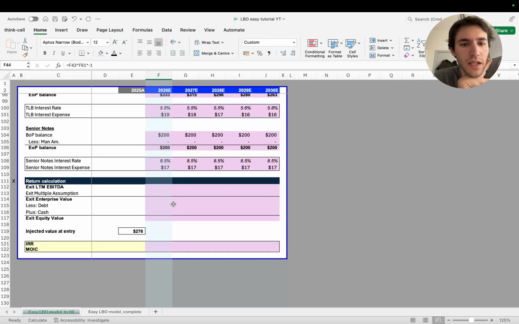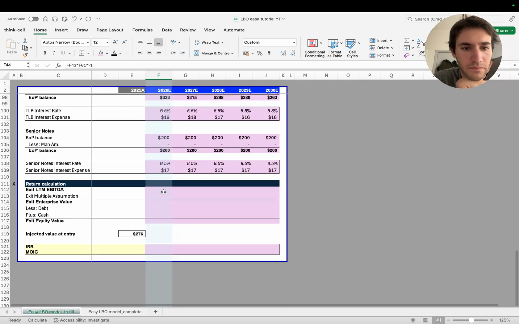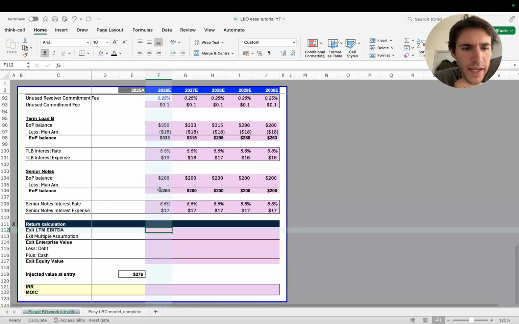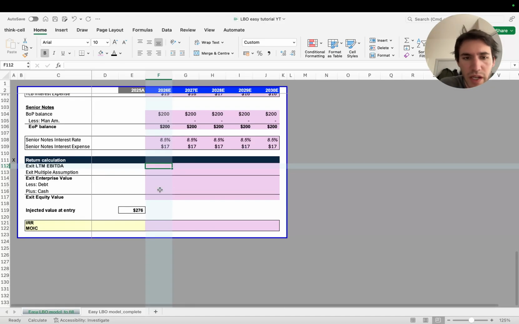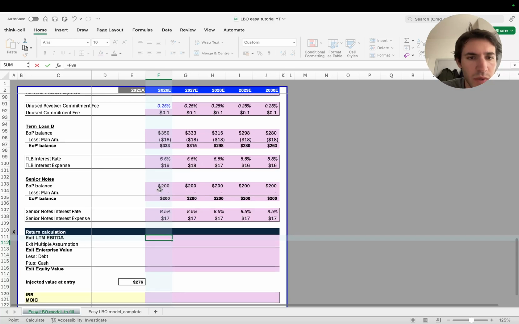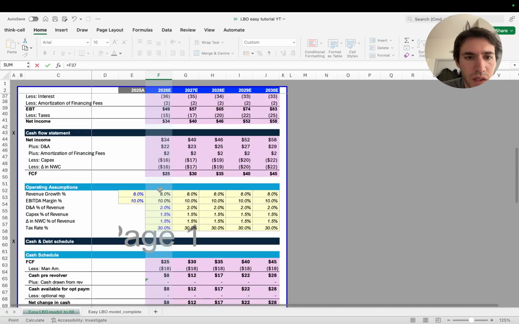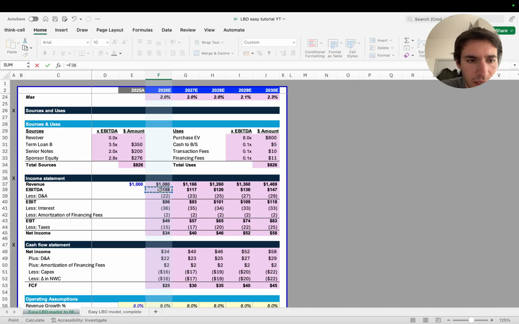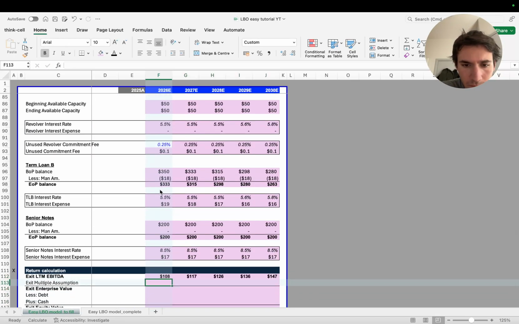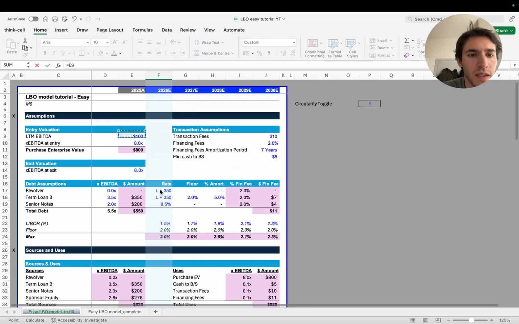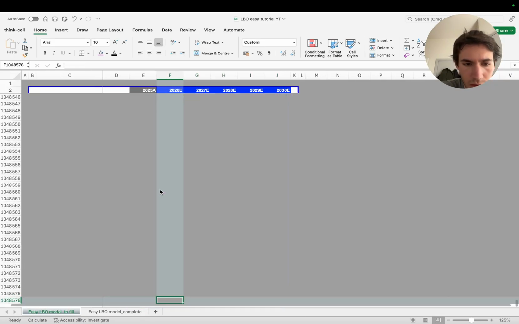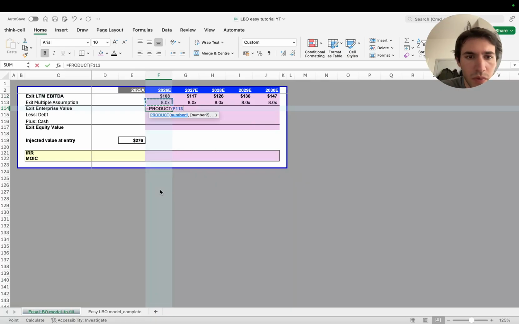Now, to do the returns, how do we do this? The way is quite simple of doing this. It's not too complex. So exit LTM EBITDA. We can do this for every year, basically, and I'll show you what happens. So we're going to get the EBITDAs of every year. We go up here, we get this EBITDA. Now the exit multiple assumptions, we can say that whatever exit year we have, the exit multiple is going to be 8. And then this is going to be the product of these two.